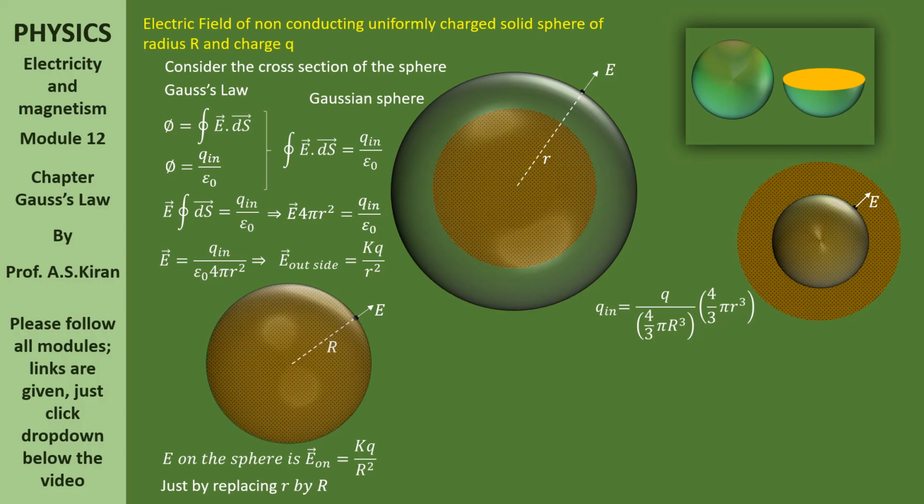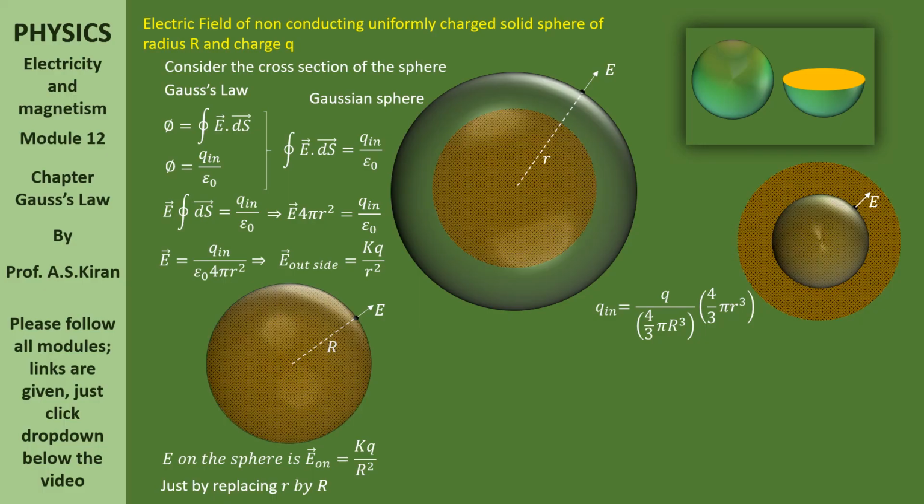Now, how much is charge inside this Gaussian sphere? Charge inside this Gaussian sphere is, let us observe the terms, q by 4 by 3 pi R cube into 4 by 3 pi r cube. Now, what is this first term? Q by 4 by 3 pi R cube. Before going to that, what is 4 by 3 pi R cube?